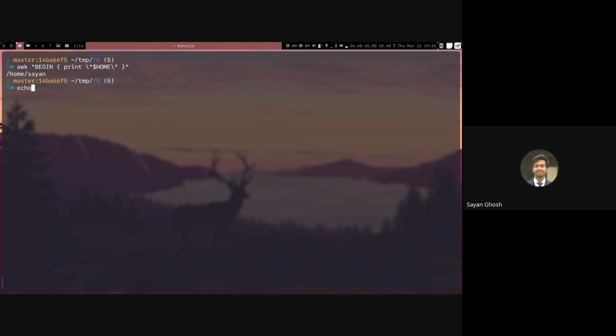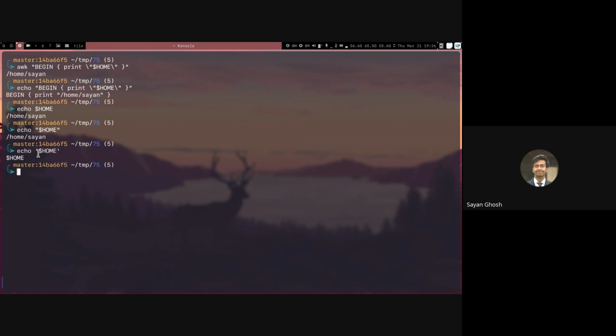So if I echo this also, same thing. Outside single quote will not work, is it? No, that is the thing. If you, for example, do echo home, this obviously works. If you do echo home with double quotes, bash will still expand the variable. But if you do it with single quotes, bash will not touch anything inside a single quote. It will remain unexpanded.